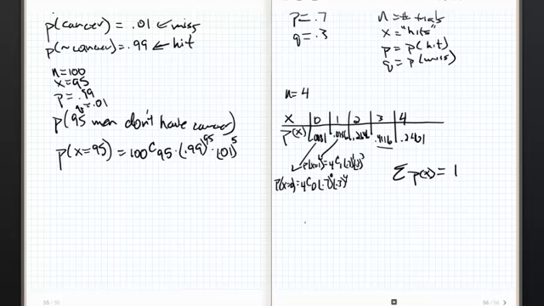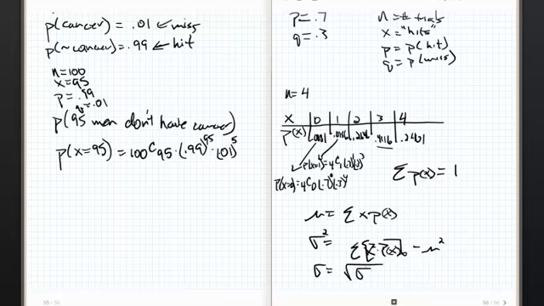Now, hopefully you also remember that mu is equal to the sum of x times p of x. In other words, if I did this times this plus this times this, etc., I would get the mean. And the variance, remember, this was the god-awful one, the variance, not the standard deviation, is equal to the sum of x squared times p of x, and then you subtract out mu squared. The standard deviation is just the square root of this, so stick it in there.